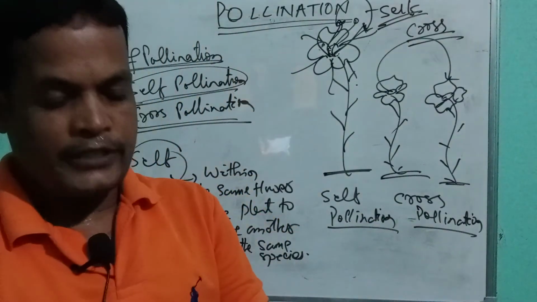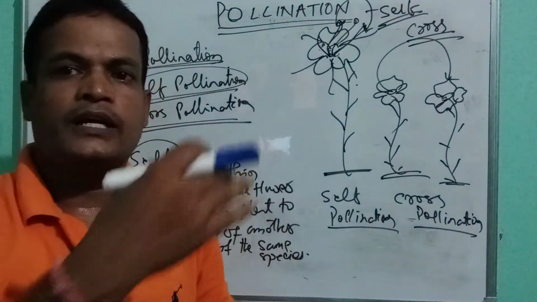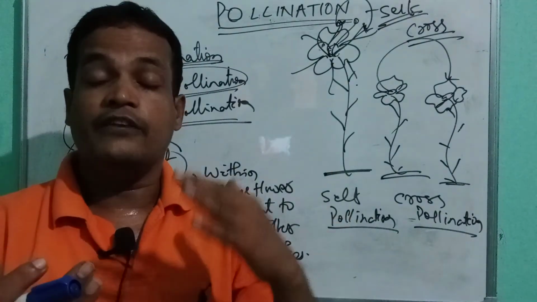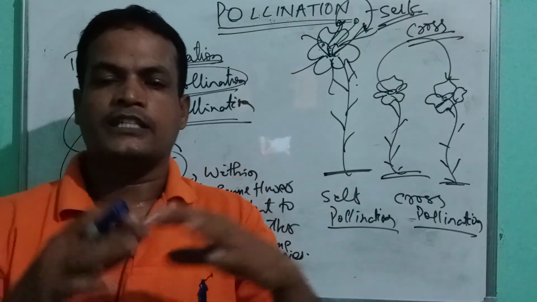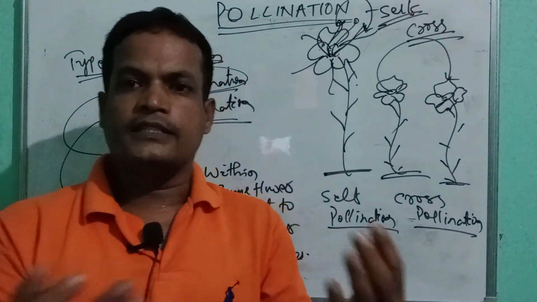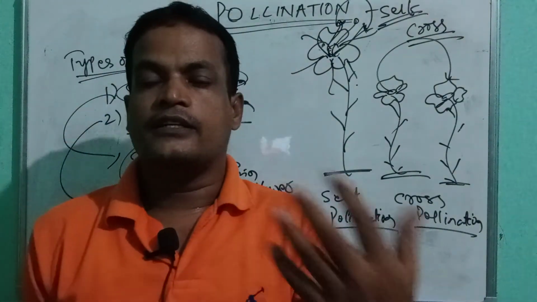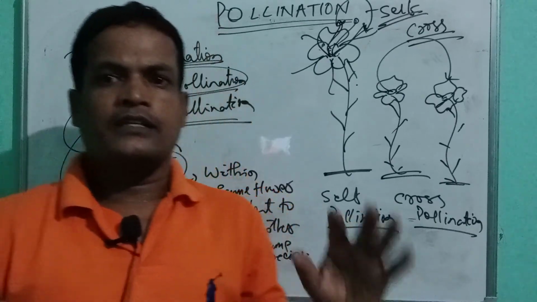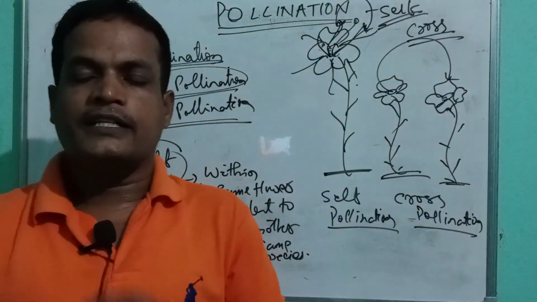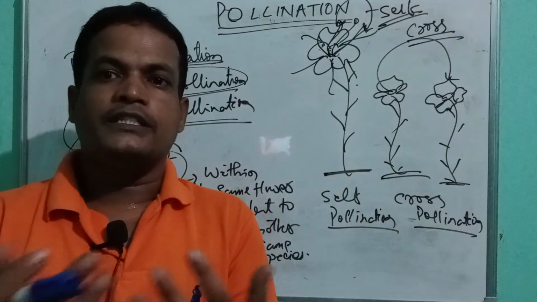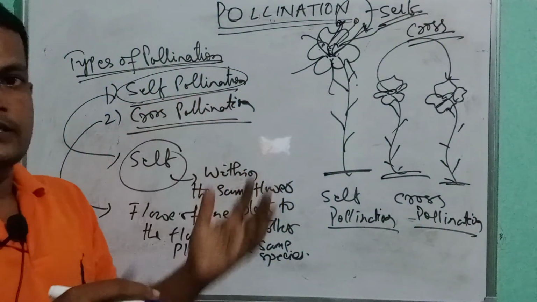So okay friends, we have already discussed what is pollination. Again I make you sure that the transfer of pollen grains from the anther to the stigma, that means male to female, is called pollination. The agents or factors of pollination are both living things and non-living substances. The non-living things are wind and water, the living things are insects and bats. And we have already discussed the types of pollination, self pollination and cross pollination. Self pollination is within the same flower, but cross pollination is of flowers from one plant to another plant of the same species. This is all about pollination. Okay, thanks.